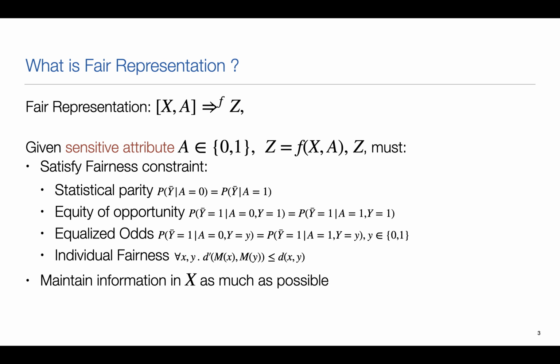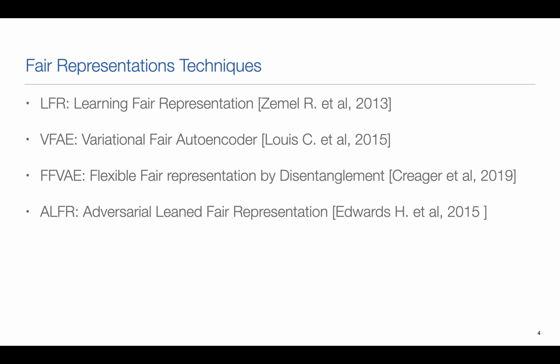So what is a fair representation? We have the input data x and sensitive attribute a. So we want to learn the new representation z, where z will satisfy some fairness constraints, such as statistical parity, equality of opportunity, equalized odds, or individual fairness. And z must maintain information in x as much as possible. So many techniques have been proposed in the literature to resolve this issue.